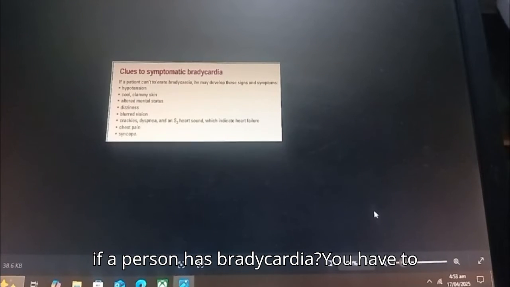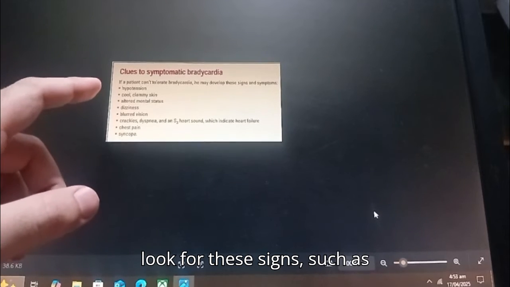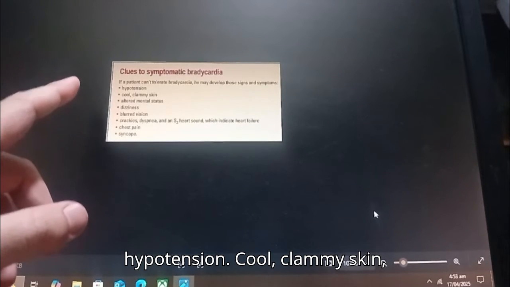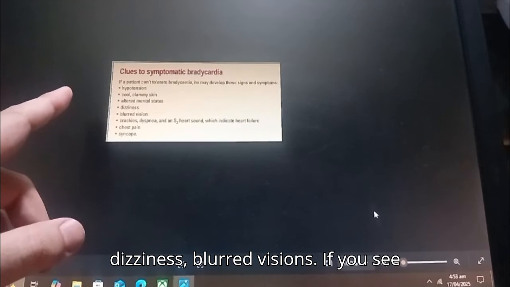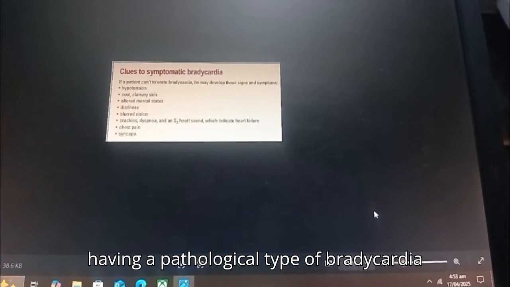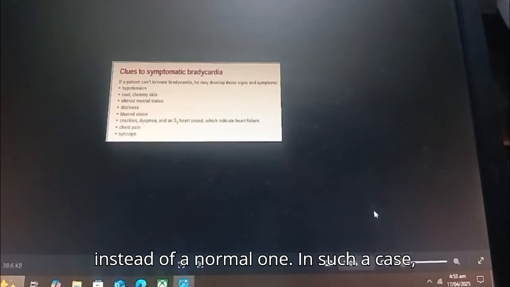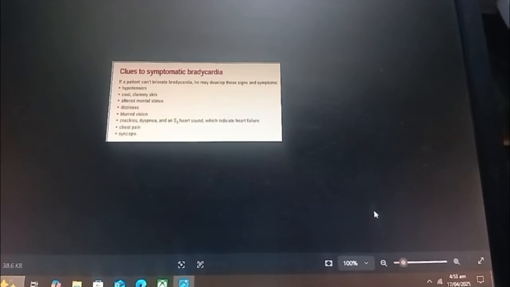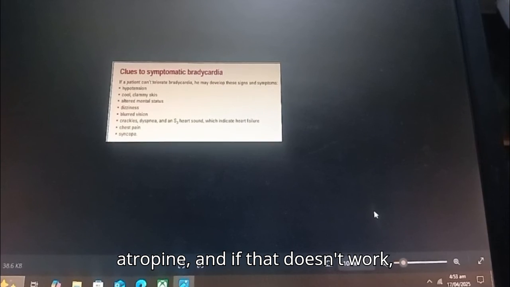How do you tell if a person has bradycardia? You have to look for these signs, such as hypotension, cool, clammy skin, dizziness, blurred vision. If you see any of these signs, a person may be having a pathological type of bradycardia instead of a normal one. In such a case, the patient should be treated with atropine, and if that doesn't work, norepinephrine.